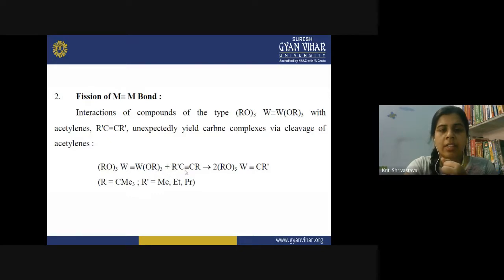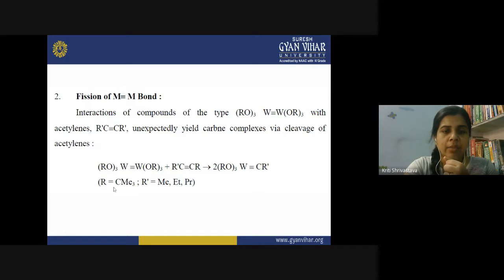Then when it is reacted with some acetylene moiety, what happens here? This triple bond is broken. The triple bond between the metal atoms is broken, as well as the triple bond of acetylene. So this CR' is now attached with the W. So we got 2 moles of alkylidyne complex as a result of this reaction.